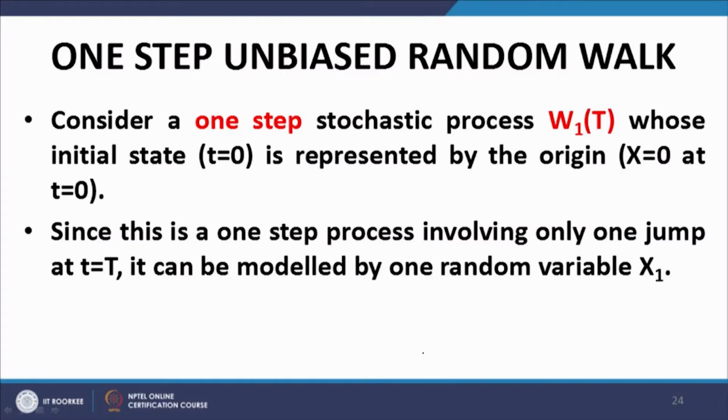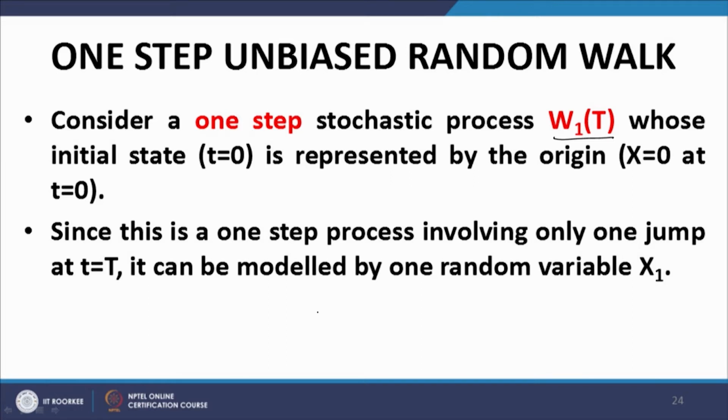Welcome back. So, let us start with the simplest prototype of a stochastic process, that is a one step unbiased random walk. Consider a one step stochastic process W1(T), 1 is the number of steps, T is the time length of that step, whose initial state at t equal to 0 is represented by the origin x equal to 0 at t equal to 0. Since this is a one step process involving only one jump at t equal to capital T, it will be modeled by one random variable.